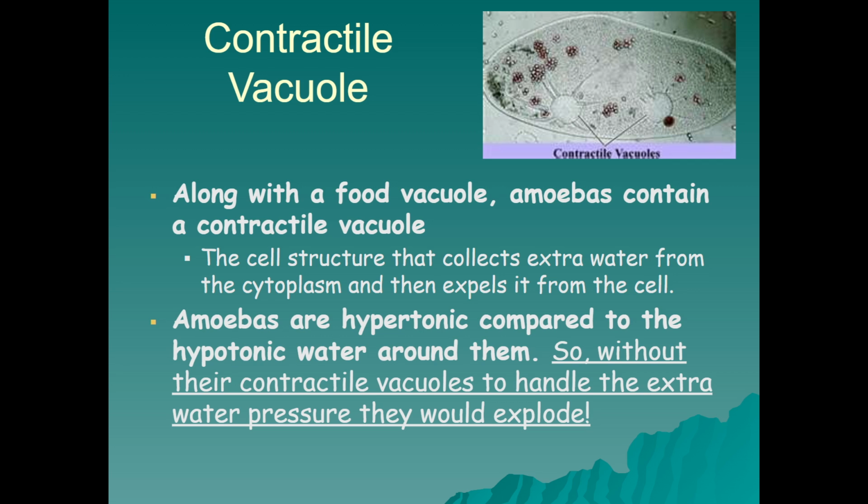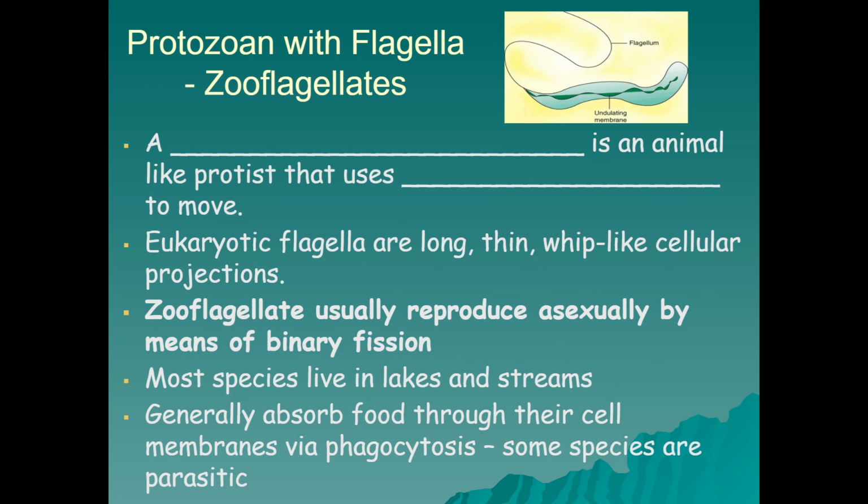And that's going to make many amoebas hypertonic compared to their environment, meaning inside them they're going to have more solute dissolved in a solution or solvent. So they're going to have a higher concentration of substances within their solvents than what we see in their common environment. So they have to have contractile vacuoles to handle the extra water pressure, or else they would explode.